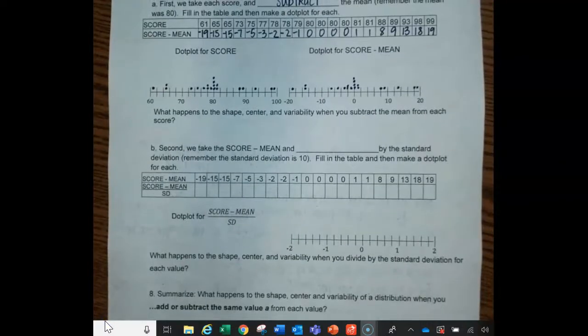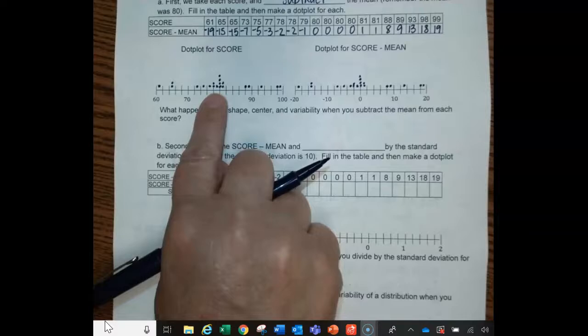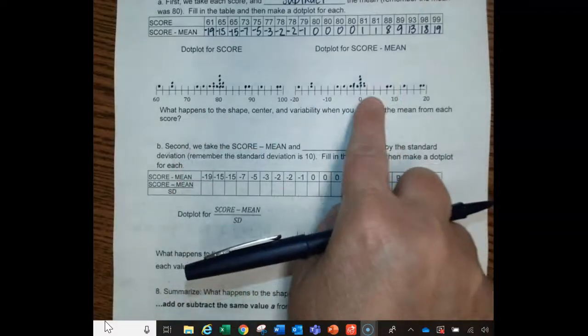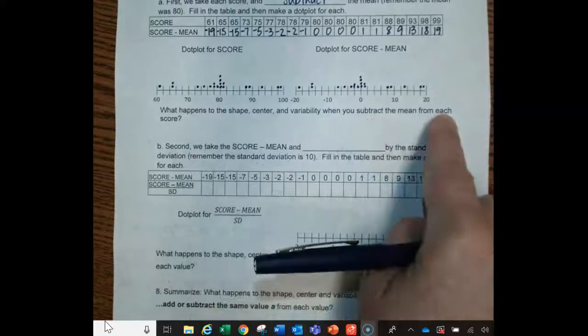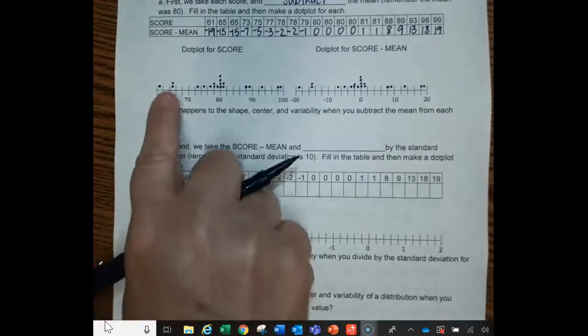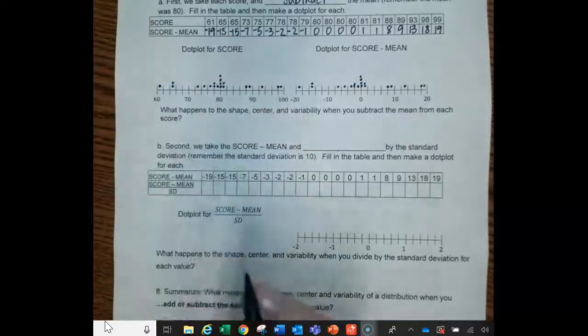All right, so let's take a look at our dot plots. So here's the original dot plot of our data, and then we took our data minus the mean. Now, what happens to the shape, center, and variability when you subtract the mean from each score? So when I look at this one, and then I look at this one, I notice that the shape remained the same.